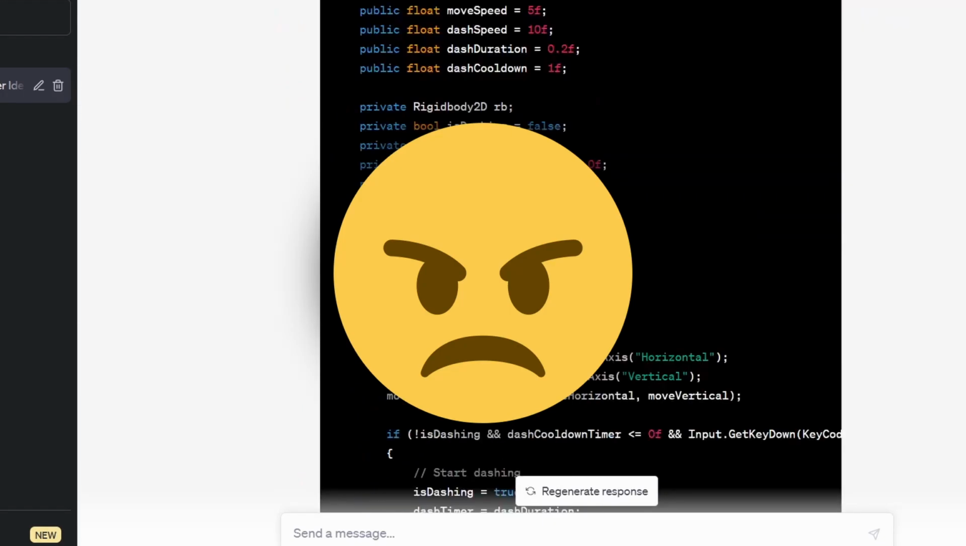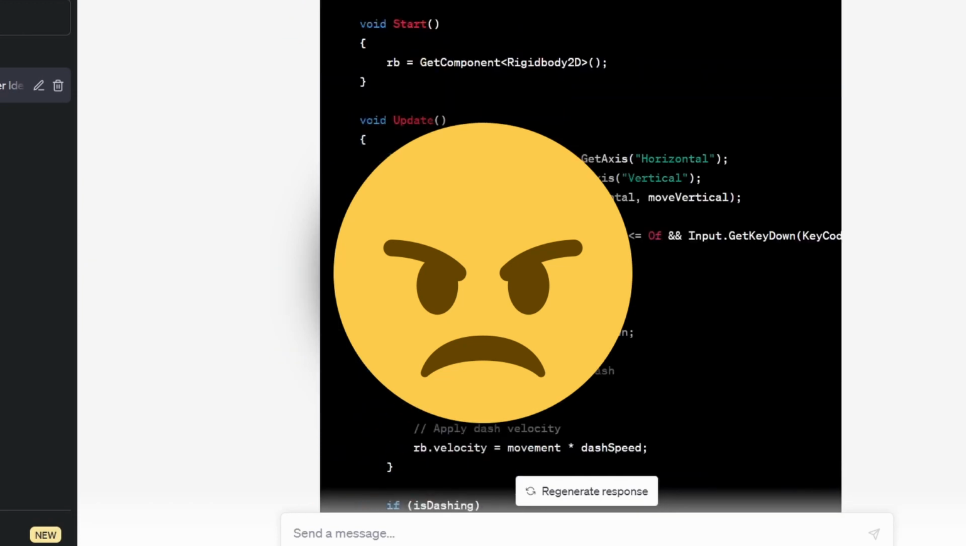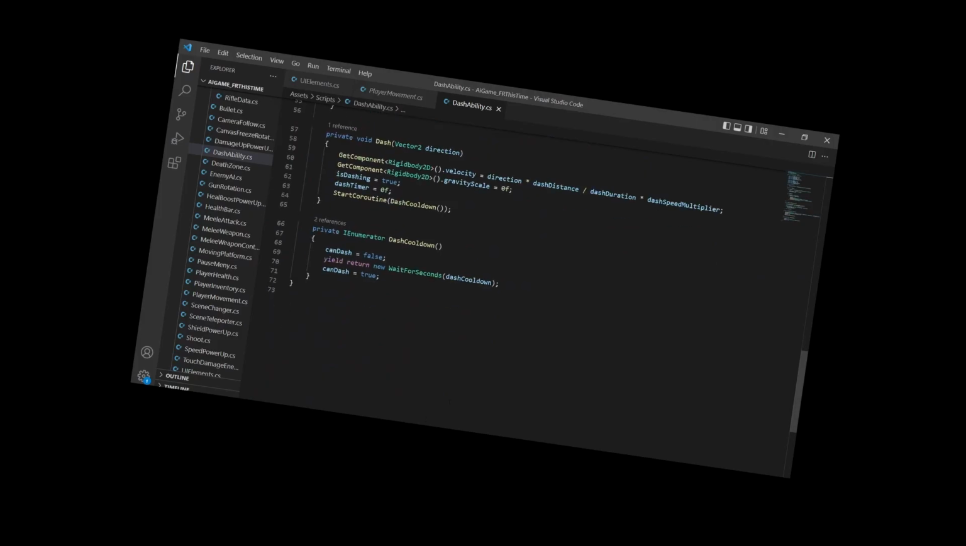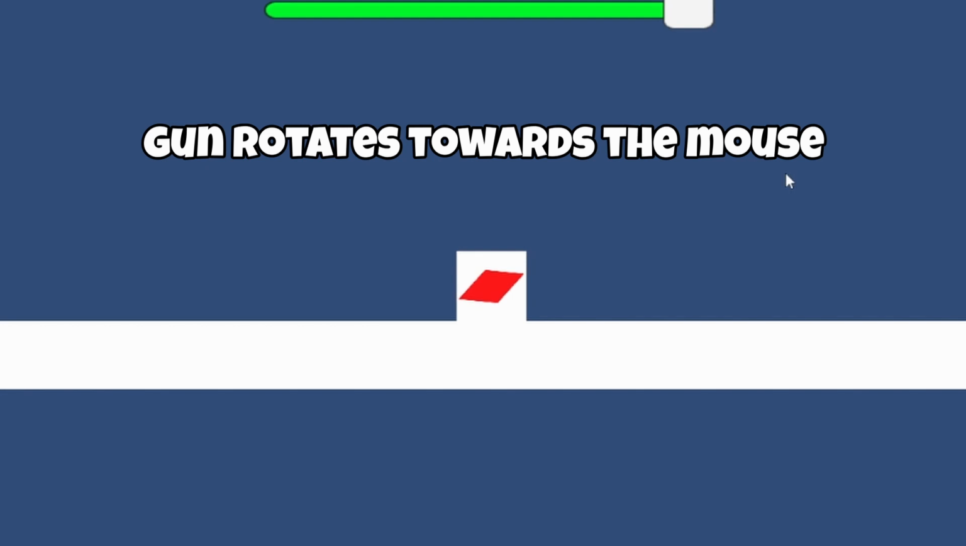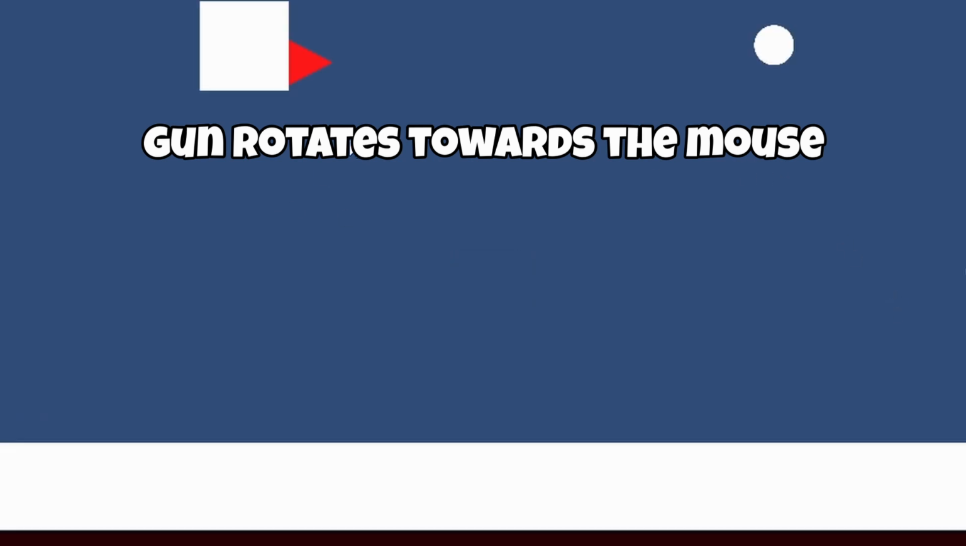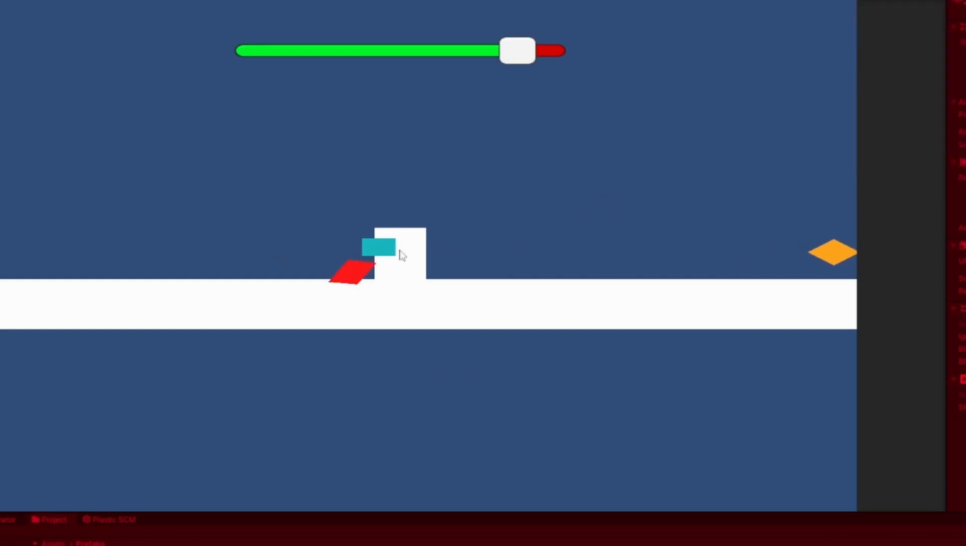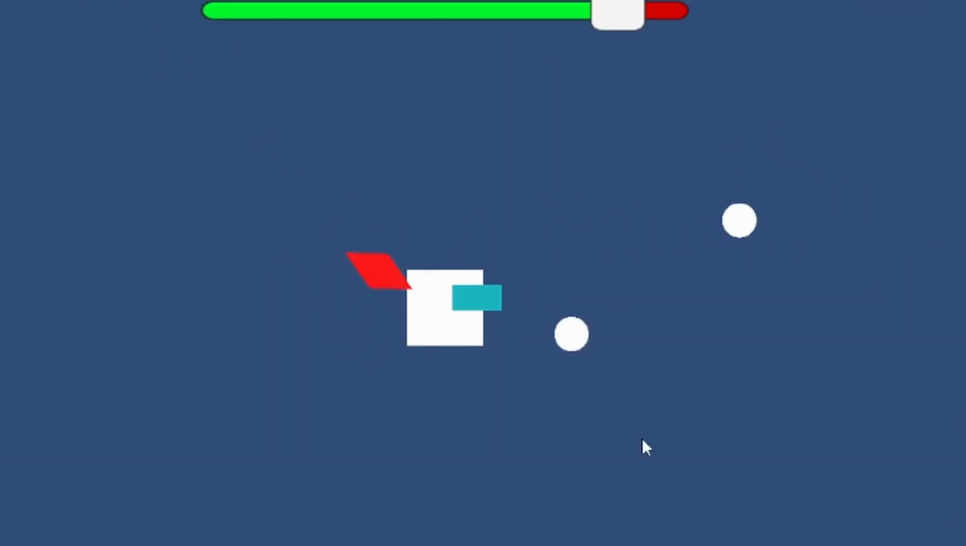After a very long anger-filled discussion with him, I tried doing it myself, but I couldn't get it to work either, so I was like, okay, let's just fix it later, we got more important stuff to do. First, let's make it so the gun rotates with the mouse, cause right now, it just stands there, menacingly. So, me and Chat fixed it and it works perfectly, as always, no problems here, no.